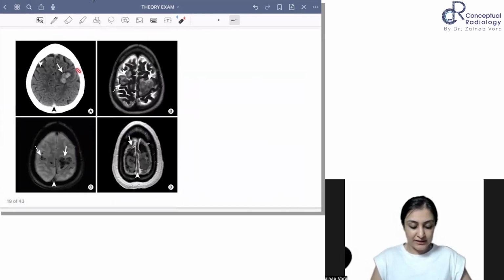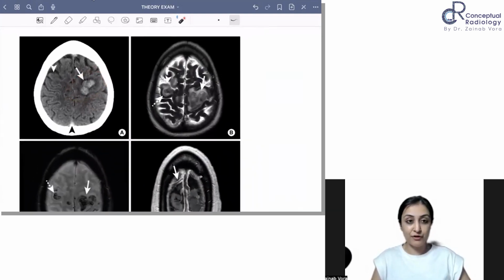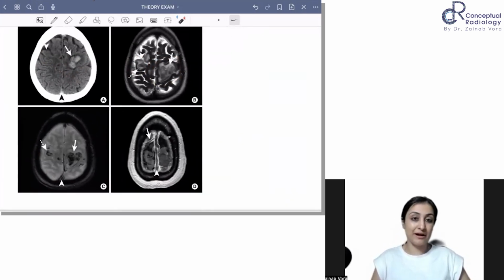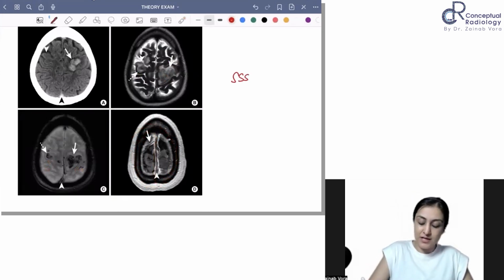Next. Another case of bleed where you can appreciate that there is definitely something in the left frontal gyrus, but on the right side probably something is there which is better seen on the MRI. Very good. This is where you have to suspect a dural venous sinus thrombus rather than CVT. Now you know the case. Whenever you see bilateral infarcts in this venous territory, you see blooming. And look at the post-GAD, we can see complete superior sagittal sinus thrombosis. So this is superior sagittal sinus thrombosis.